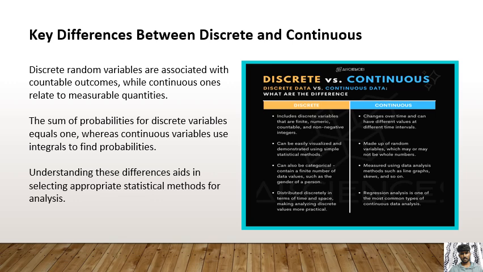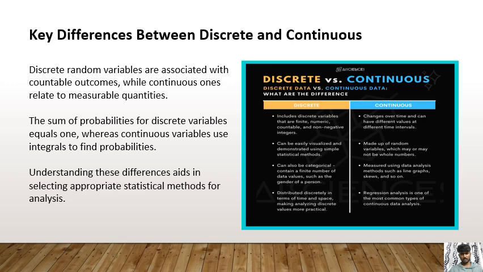Discrete versus continuous. Discrete variables are finite, numeric, countable, and non-negative integers. Continuous variables change over different values and different time intervals. Discrete variables can be easily visualized and demonstrated using simple statistical methods. Continuous variables are made of random variables which may or may not be whole numbers.